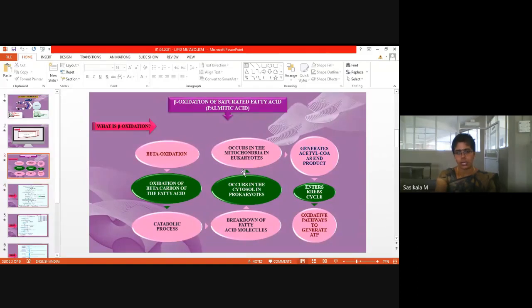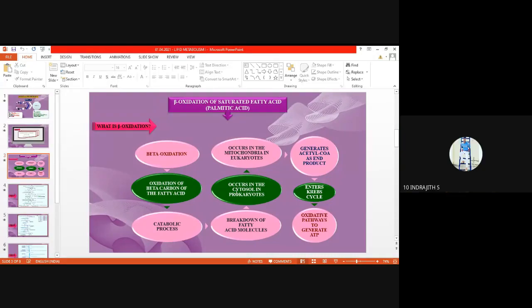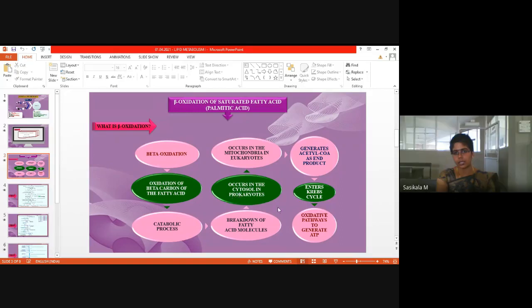So it is called a catabolic process. A macromolecule is converted to a smaller molecule, and it takes place in mitochondria in eukaryotes. Mostly eukaryotes carry mitochondria, and in prokaryotes it occurs in the cytosol. The end product is acetyl-CoA. This acetyl-CoA enters the Krebs cycle to generate ATP.